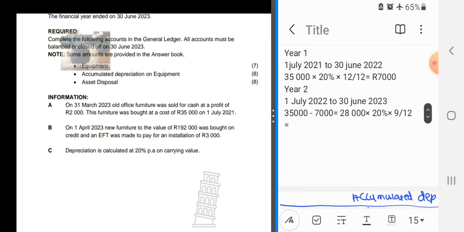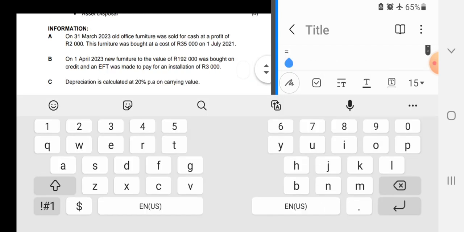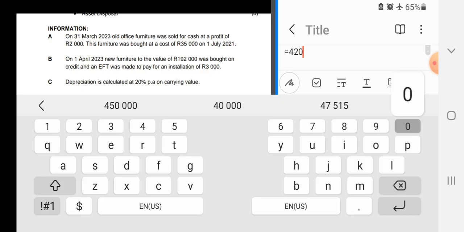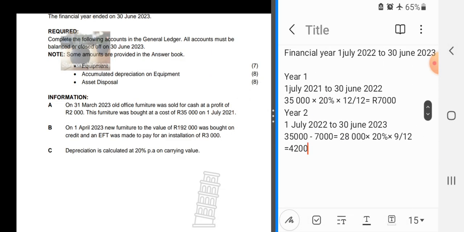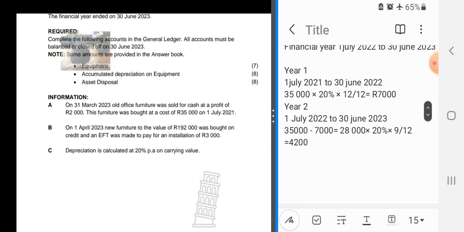I hope you are following. So we take 35,000 minus the 7,000, we have 28,000, and then we multiply this 28,000 by 20%, then multiply it by 9/12, and the final answer is 4,200 rand.